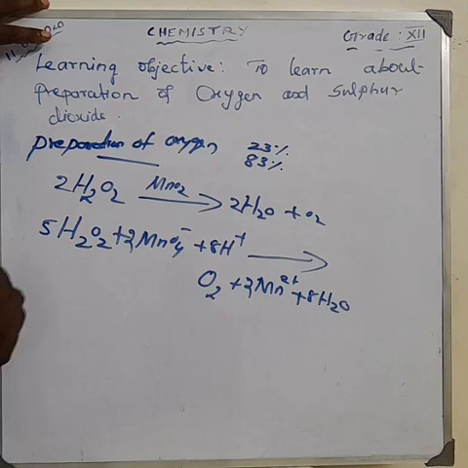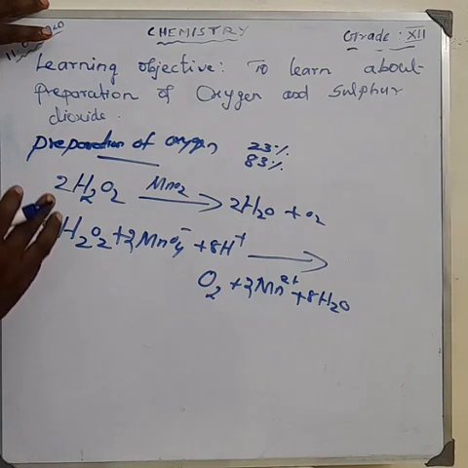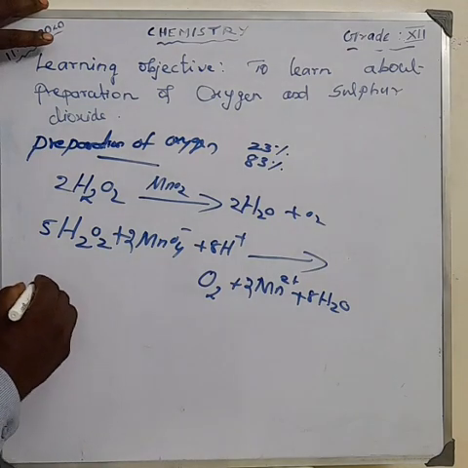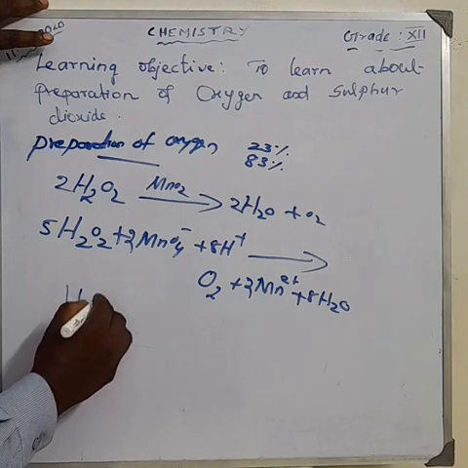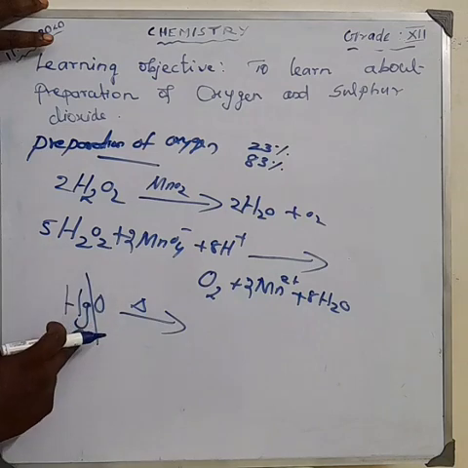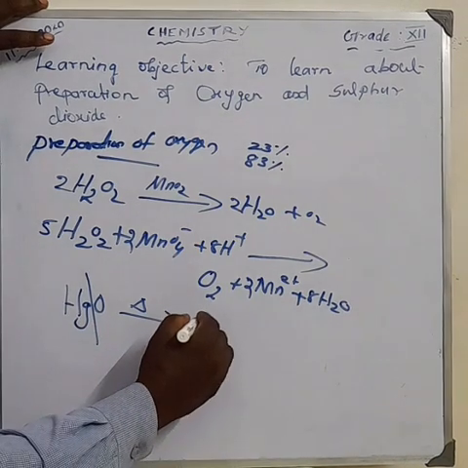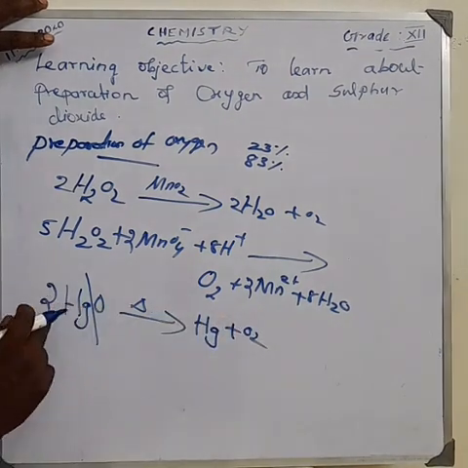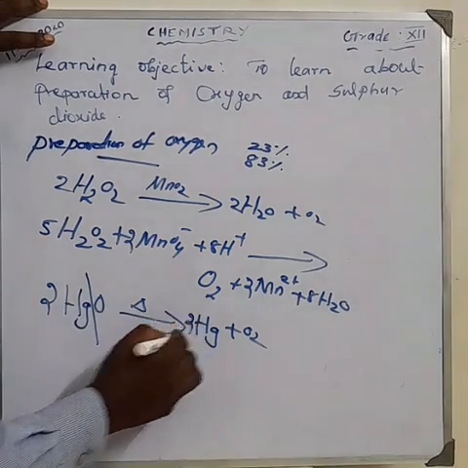Then, what happens with metallic oxides? Metallic oxides, for example mercury oxide, barium peroxide, potassium chloride, potassium nitrate. These are all metallic oxides. On heating this metallic oxide, what product is obtained? Taking mercury oxide, on heating we get mercury plus oxygen. Two oxygen are there, so make it 2 here. So two mercury are there, 2 mercury.